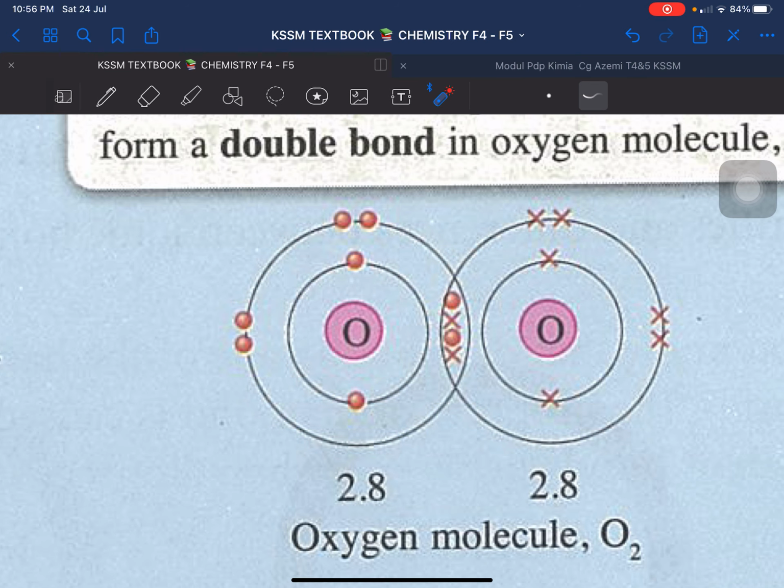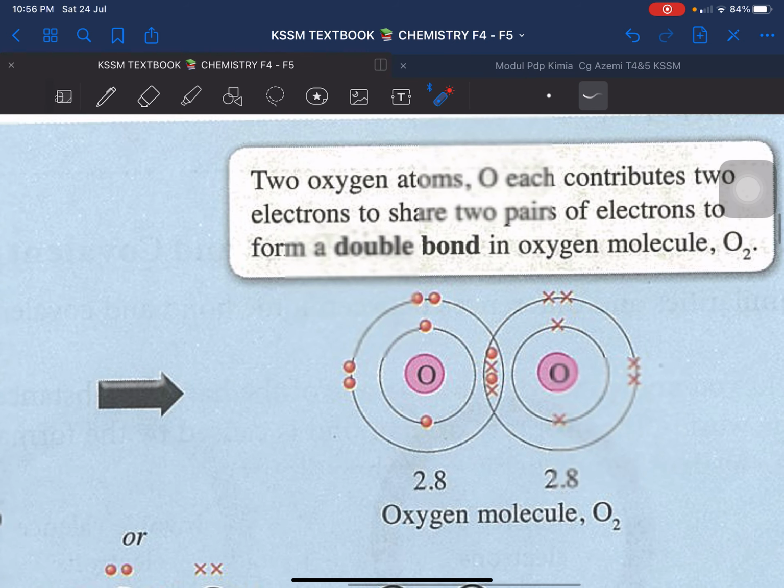So, mari kita kira balik. Is it already achieved the stable octet electron arrangement? So, this one is 2. This one is 1, 2, 3, 4, 5, 6, 7. Nah, sudah 2.8. Jadi, it is already stable. Okay, I hope you understand.